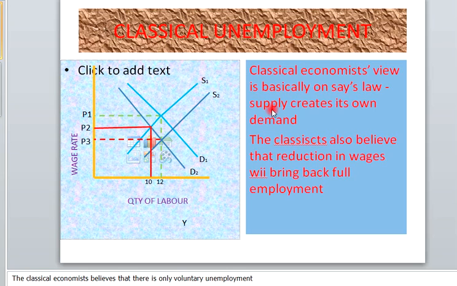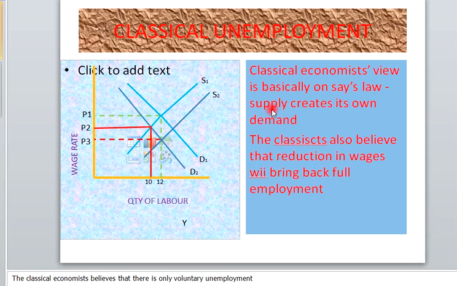In fact, classical economists believe that it is abnormal for an economy not to attain full employment, because if an economy can use all its resources, it means that it is going to fully engage all its able-bodied people who are ready to work. It is abnormal not to have full employment. If there is full employment, sometimes there can be fluctuation.